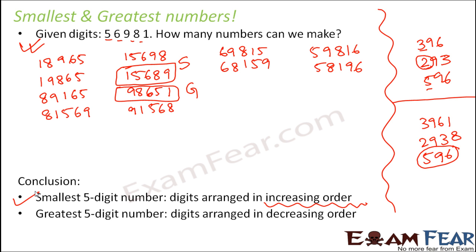Similarly, the greatest 5-digit number would be the one where the digits are arranged in decreasing order. Knowing this concept, if we are given a set of digits, maybe 10 digits, 12 digits, or whatever number of digits, and I ask you what is the smallest number that can be formed using these digits, you can very quickly tell me, because you can quickly arrange those digits in increasing order. Similarly, you can quickly tell the greatest number that can be formed by arranging the digits in decreasing order.